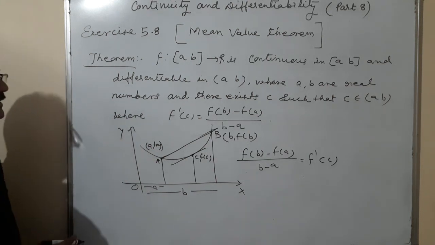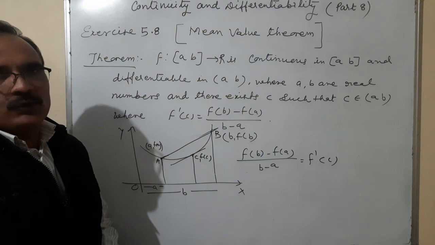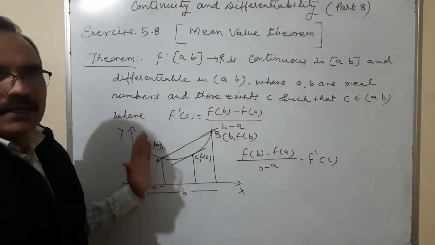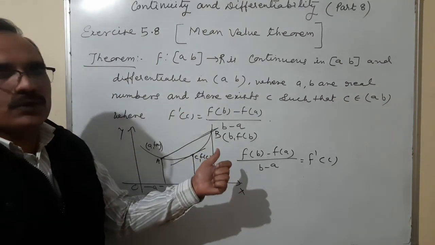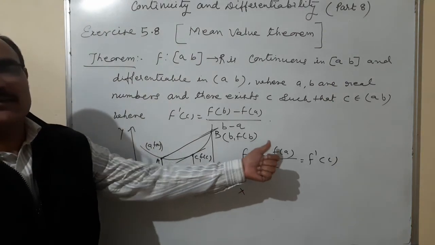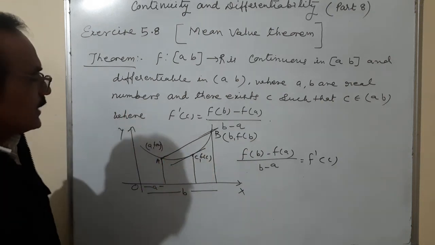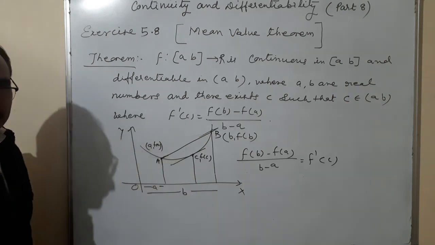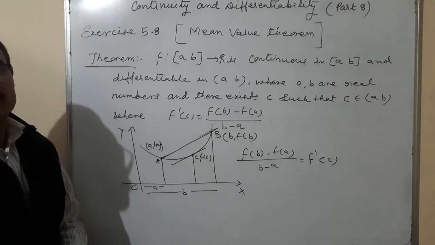So this is the situation here. How is it different from Rolle's theorem? In Rolle's theorem, the condition given is f of a is equal to f of b, but here there is no condition of f of a equal to f of b. They are different. In Rolle's theorem, f dash c is equal to 0, and here f dash c is equal to f of b minus f of a upon b minus a, that means the slope of the secant. Okay, so f dash c is equal to the slope of the secant, right? That is called the mean value theorem.